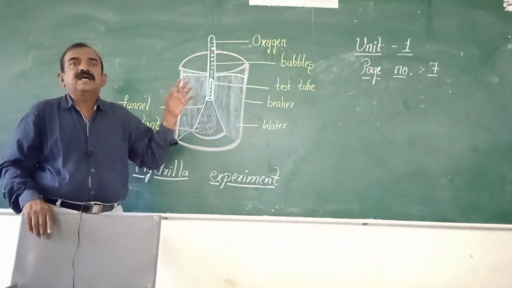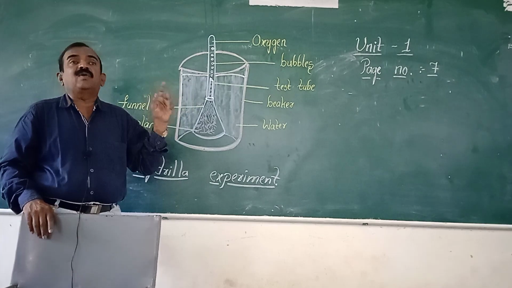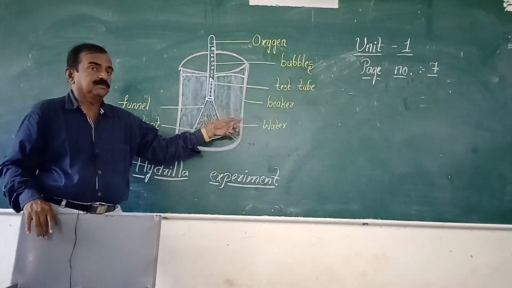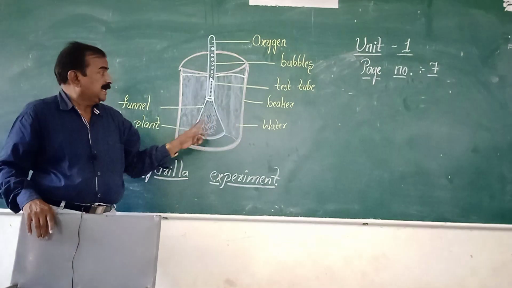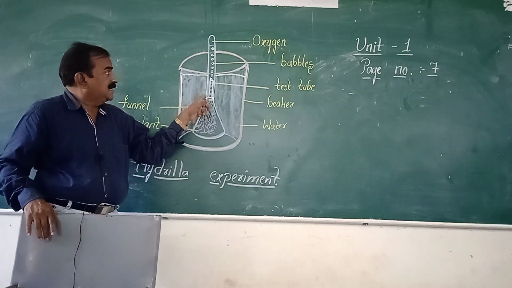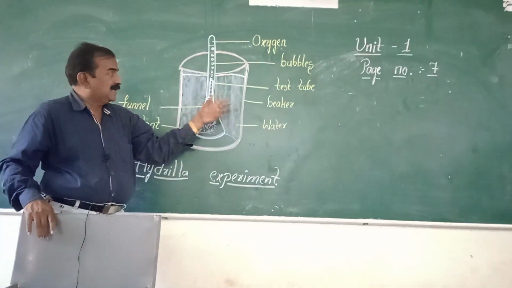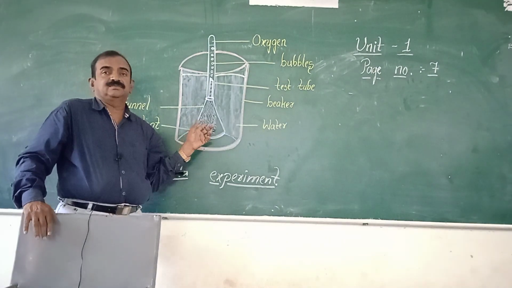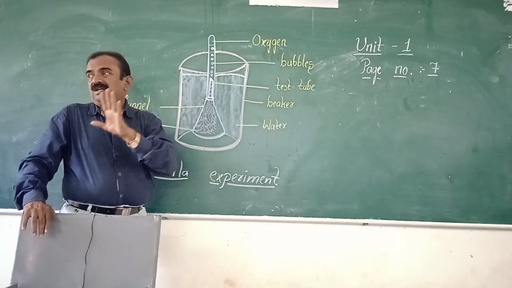Now I am telling the laboratory materials required. What are the materials required to do this activity? So here you see, this is a glass beaker, and this is called a funnel. This is a funnel, and this is a test tube, and water. Hydrilla plant tips.